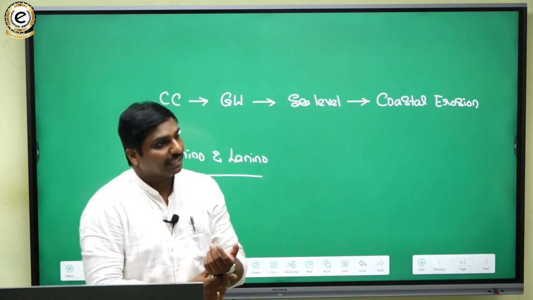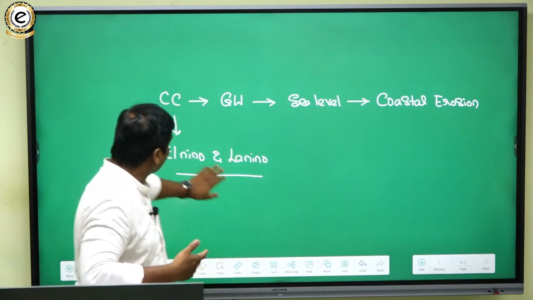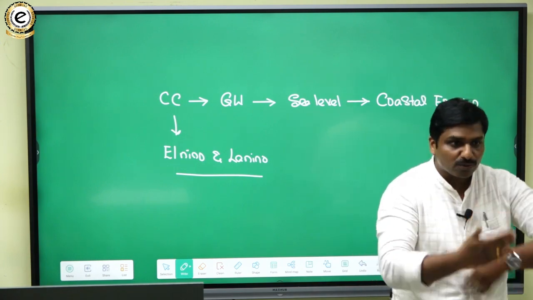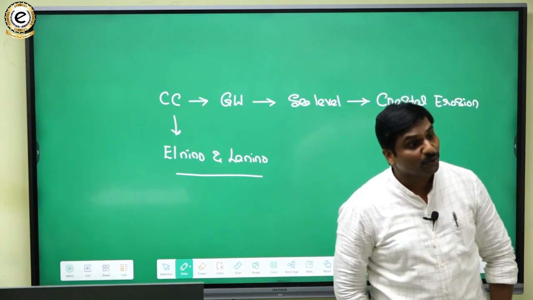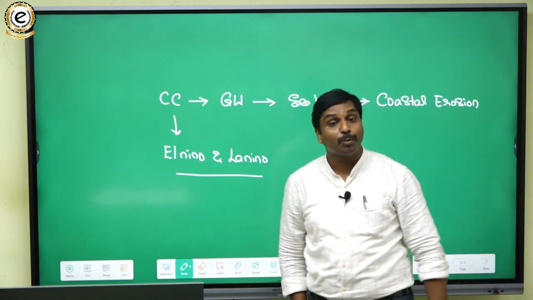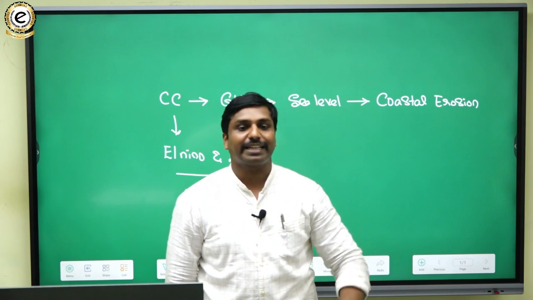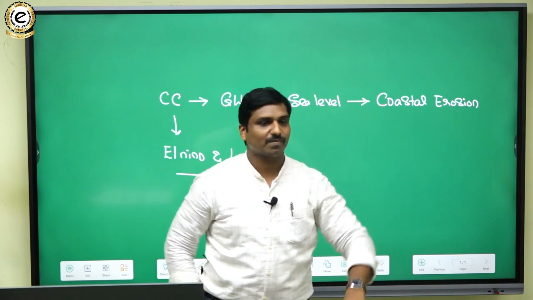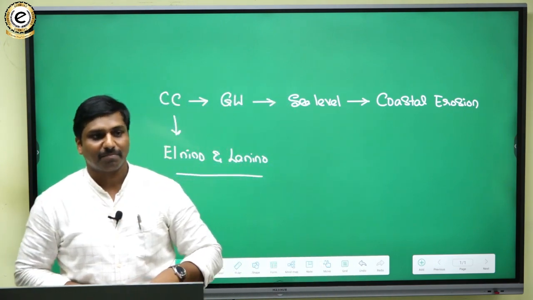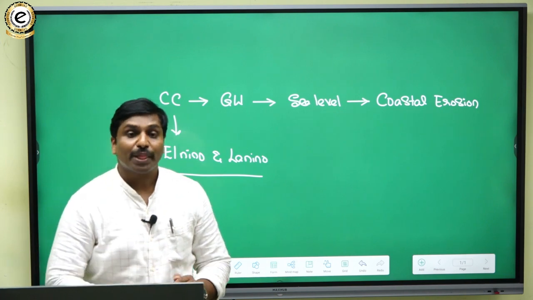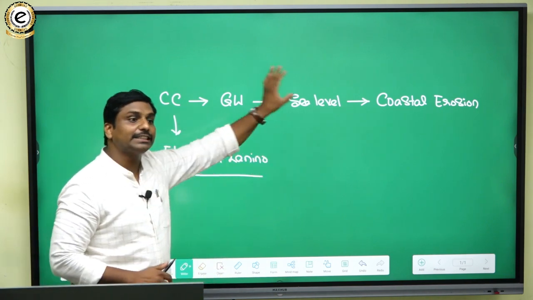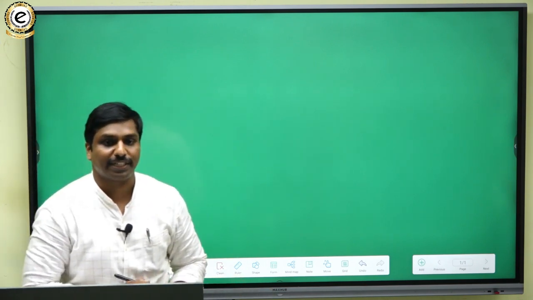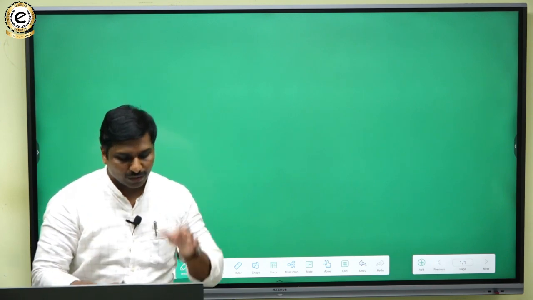For example, El Nino has to happen every 2 to 7 years. That is the regular cycle, and it has to go in that manner. But due to climate change and other human-induced causes, this pattern is getting hampered and destroyed. So El Nino and La Nina are also changing frequently. That is also one impact. You have to interlink all these points with the tropical countries, and say how these are affecting food security.